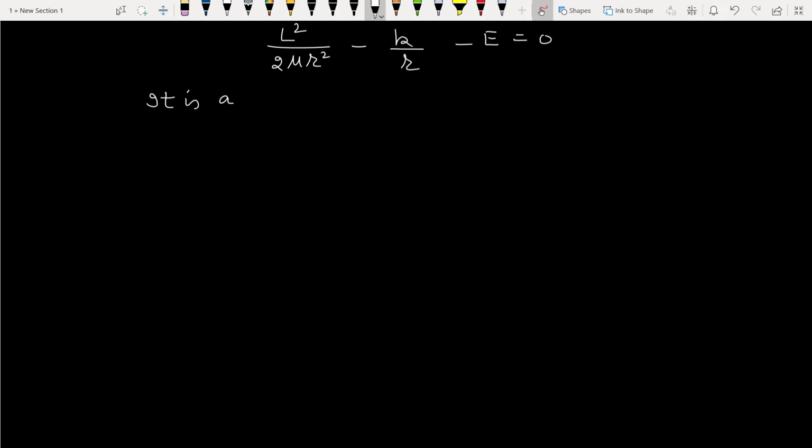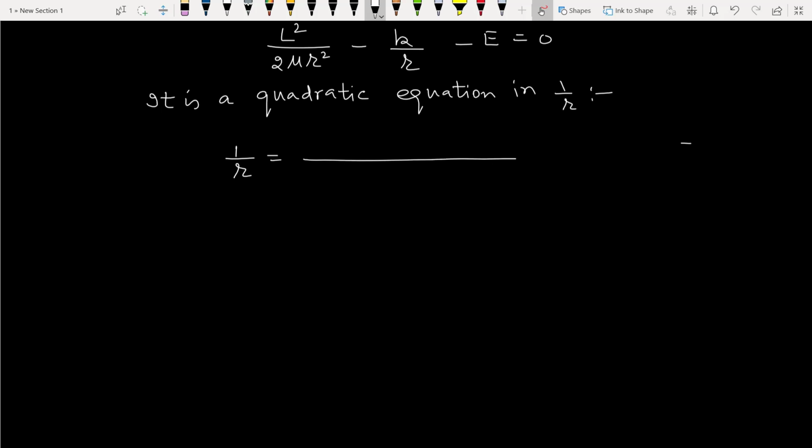So we will use the root formula: minus b plus minus square root of b square minus 4ac, upon 2a.